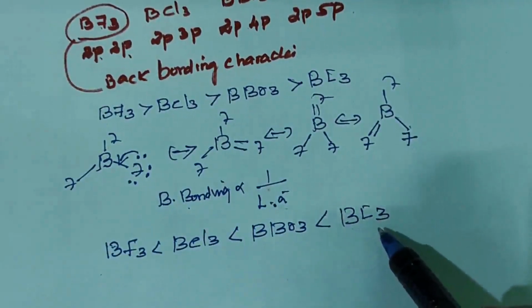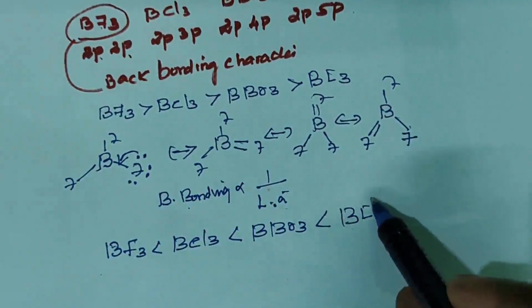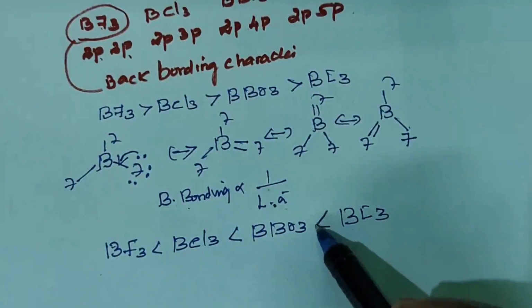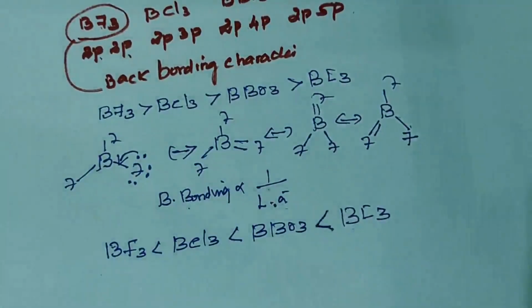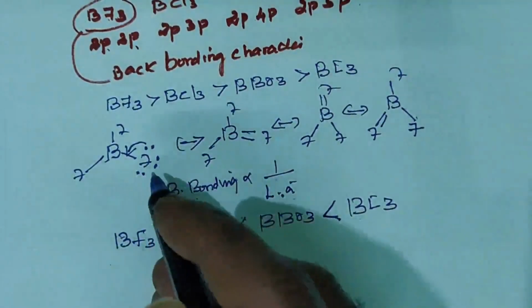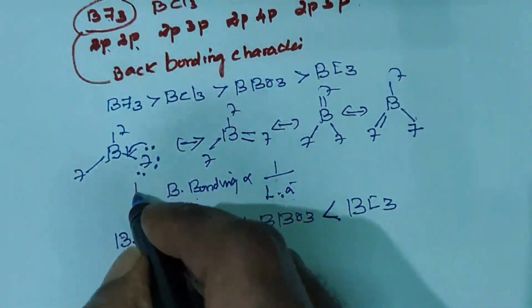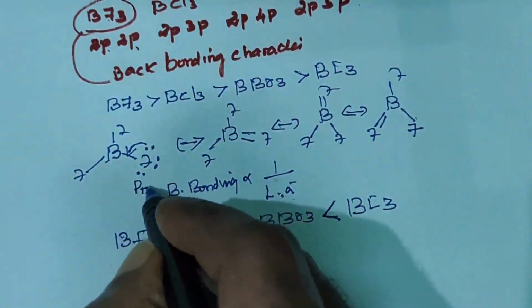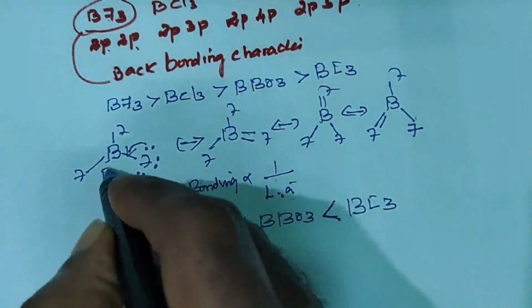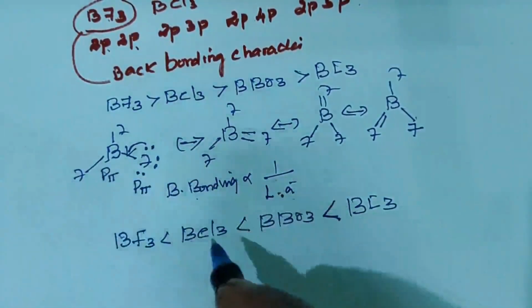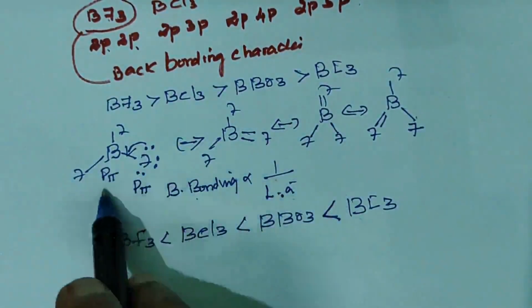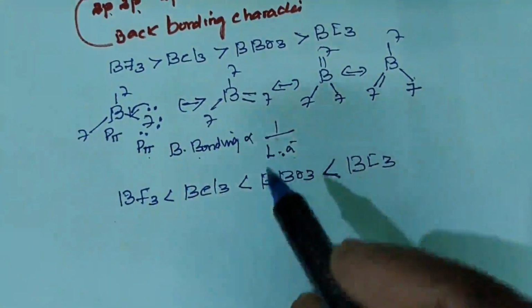Note it. It is very important. In BF3, due to back bonding character, p-pi overlap takes place. That is p-pi interaction.